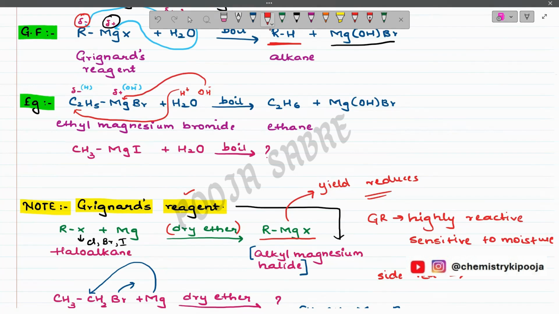So when C2H5 combines with one hydrogen, I will be getting C2H6, right? And C2H6 is nothing but ethane, isn't it? And the byproduct we are getting is magnesium with OH and Br, right? This is an unstable complex. Clear? So we have done everything related to the preparation of ethane.